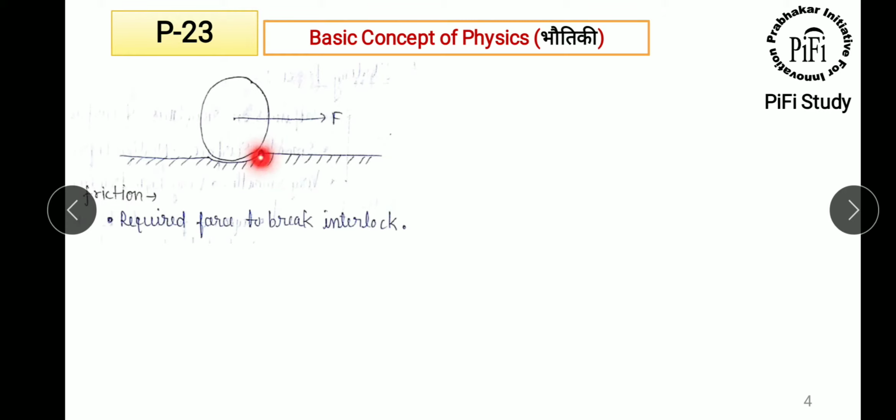The interlocking will be at this point because it is the corner, and some kind of normal force is developed here. So the maximum interlocking will be at this point.